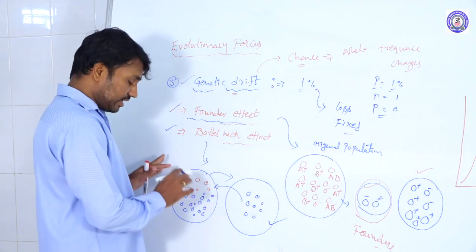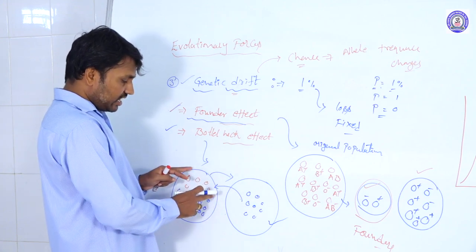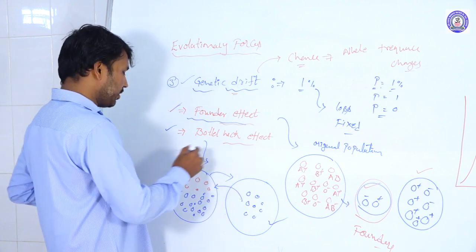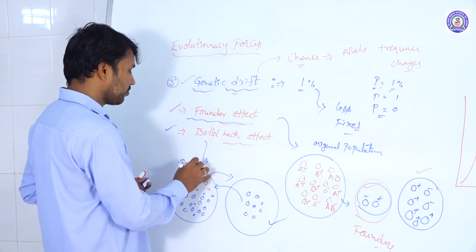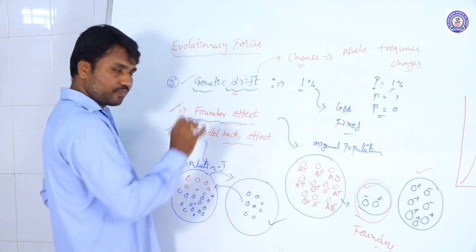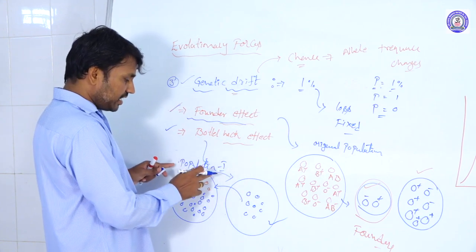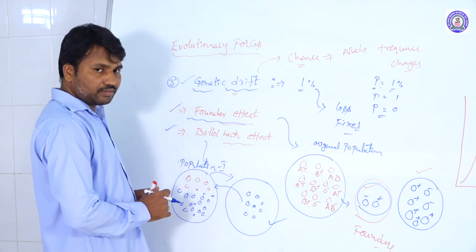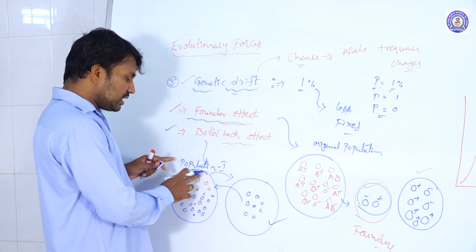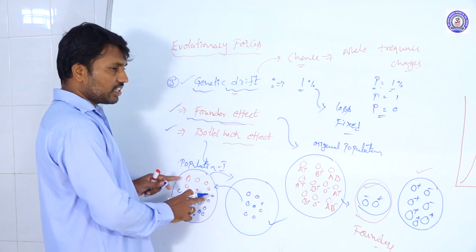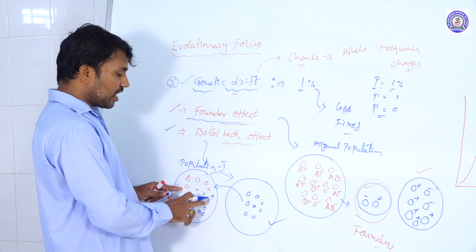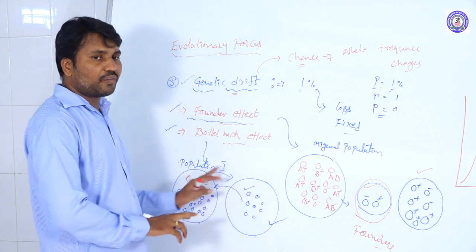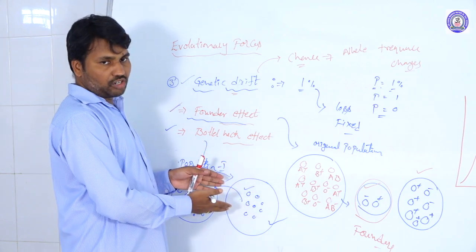First of all, these are the individuals in the original population, population 1. In this population, natural disasters occur, for example a cyclone. Because of the cyclone, most of the individuals die. Only a few individuals survive after this natural disaster.